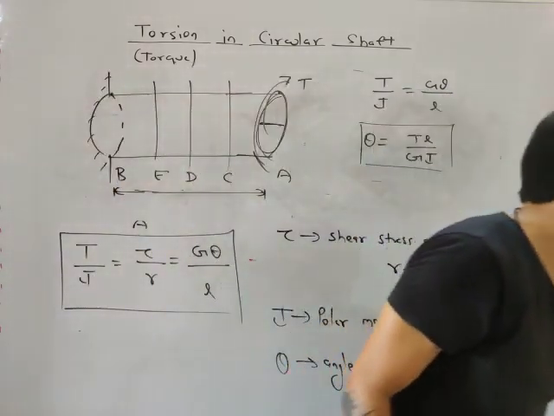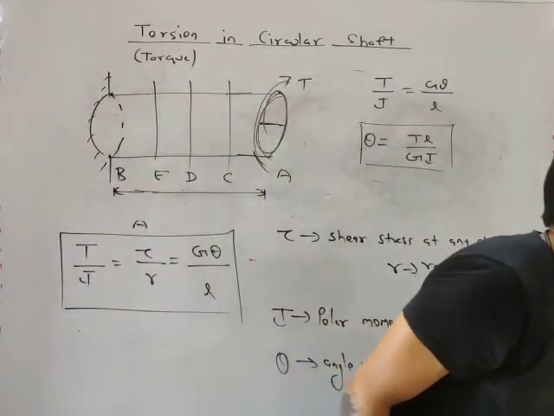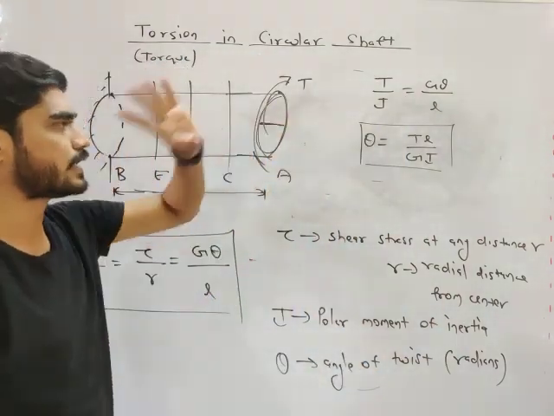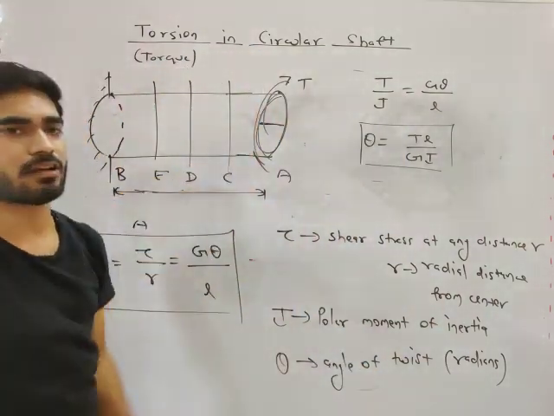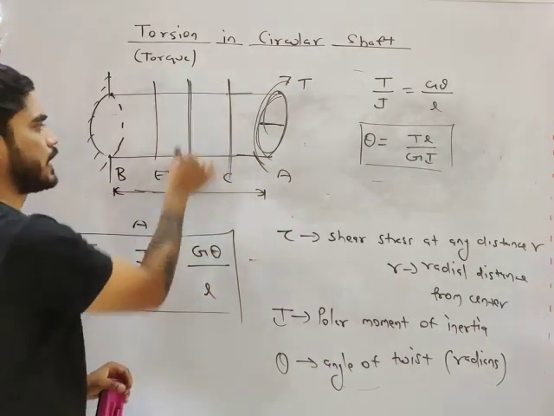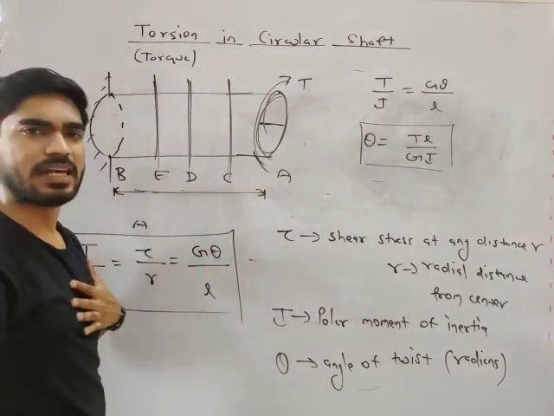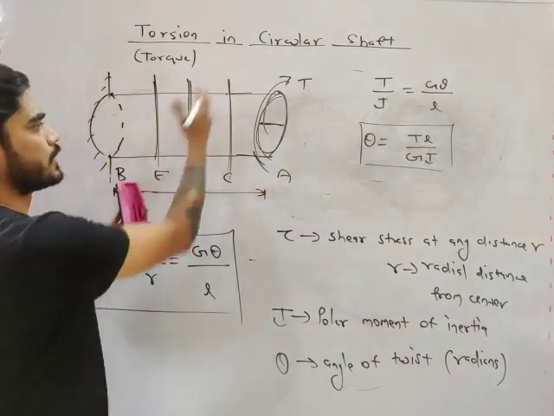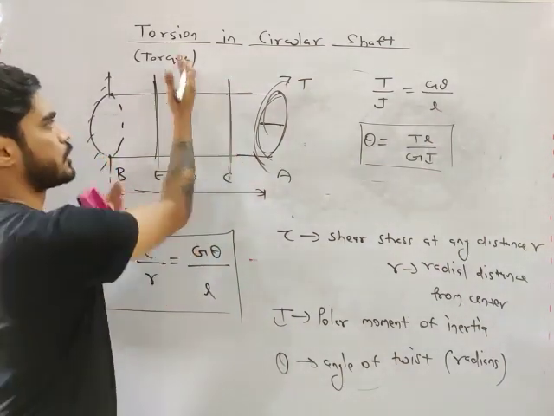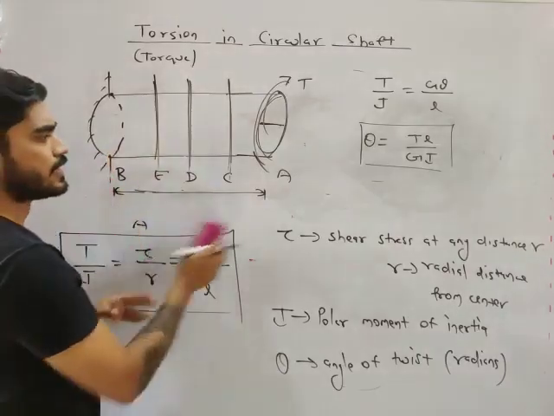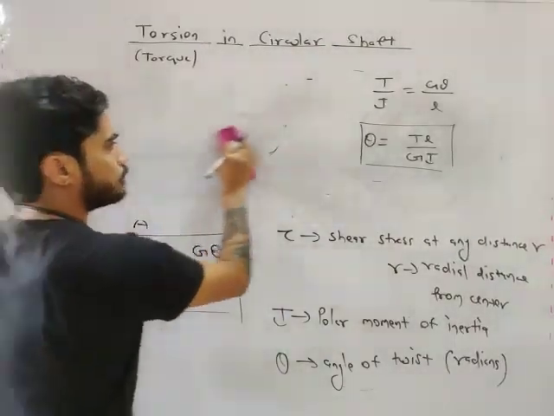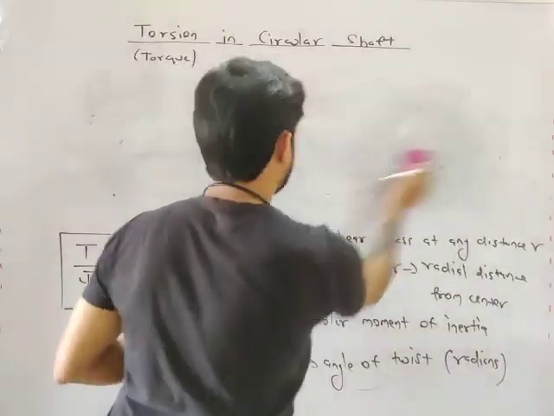Usually we need to calculate theta at the free end of the shaft. In every problem we calculate theta at the free end, because there theta will be maximum. At this plane theta will be less, because the length of the shaft will be less. For this plane the length is only this much. Do you understand about theta? All right, my friend. Now let's talk about tau.